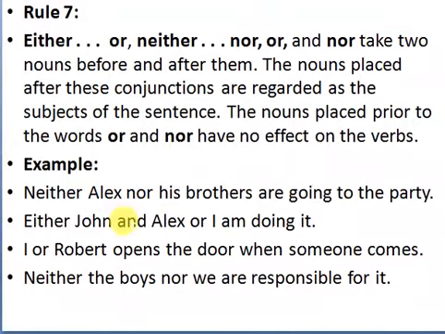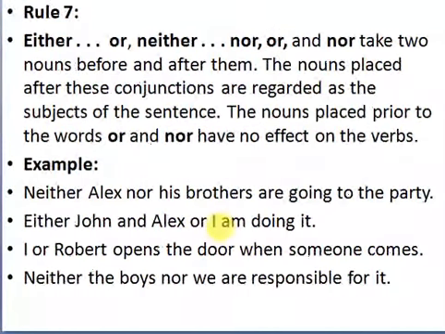In this sentence, after "nor," his brothers, it is plural. So here the first subject before "nor," Alex, is singular. You don't worry about the first subject, but here we ought to look at the second subject only, when two different subjects are connected by neither...nor or either...or. Okay. Look at the second one. Neither John and Alex or I. So after "or" what comes? I. It is a singular subject.